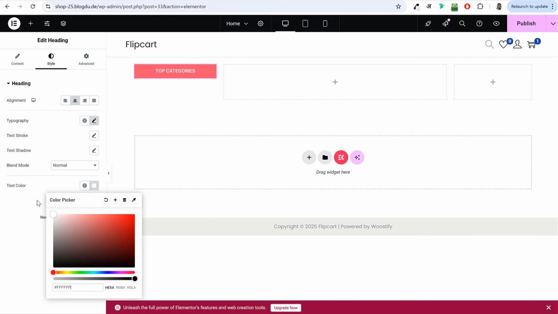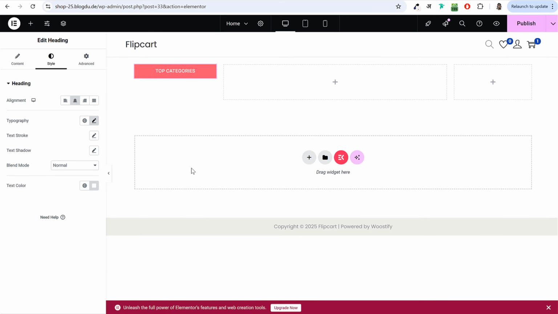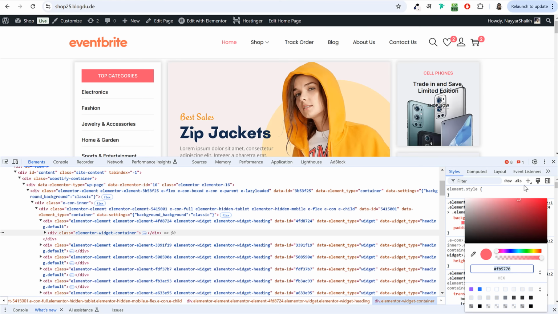Select this and select white color, which is FFF. This is the hex code for that. Now once you make any changes on your website, always make sure to save those changes. So you can click on this big publish button at top right corner to save these changes. Now this is done. Now let's create these things at the bottom.